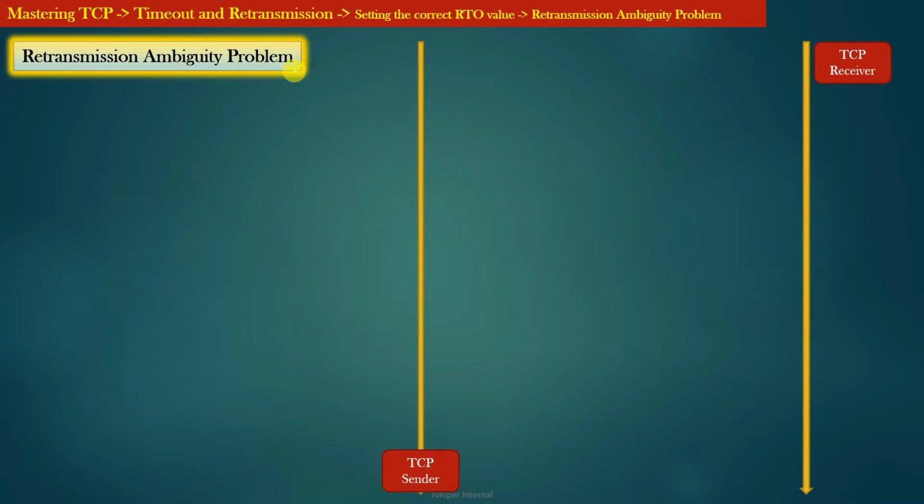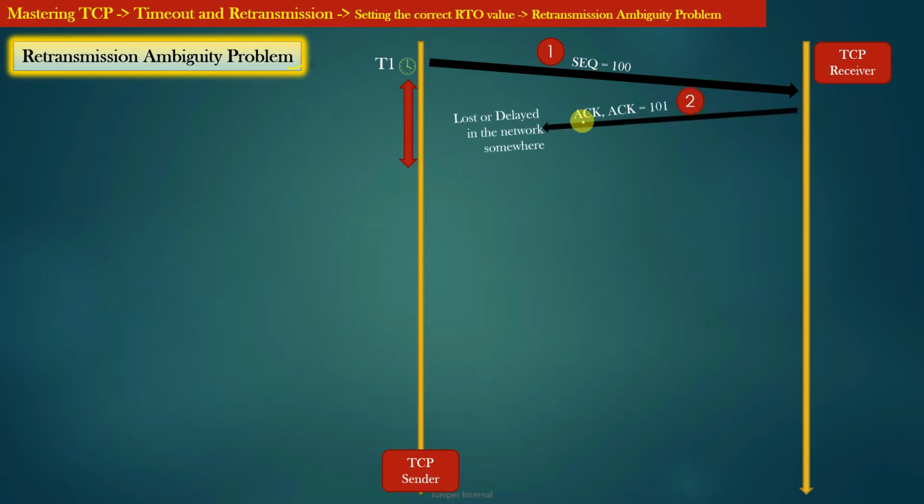Let us suppose the TCP sender sends the data segment with sequence number 100 towards the TCP receiver, right? And the TCP sender starts the retransmission timer T1 for segment number 1. As a result, the TCP receiver sends the ACK which acknowledges segment number 1.